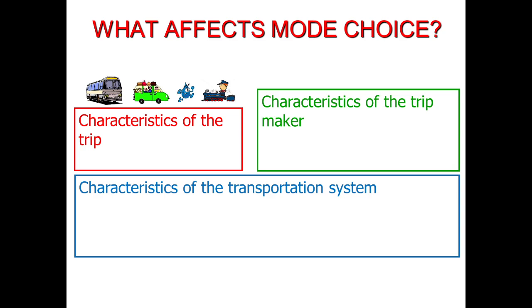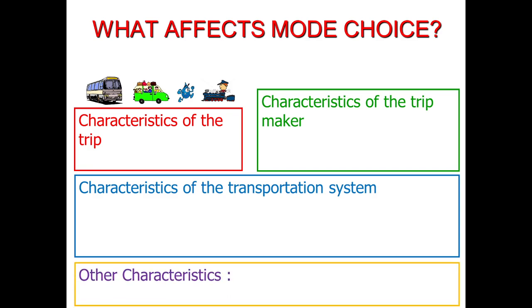For example, if you are using the transit system BRT, and you are sure that you won't be able to get a seat because the bus will already be overcrowded when it reaches the station, you most probably will decide not to travel in BRT, and you will travel using a taxi or any other service. So these are the characteristics of the transportation system, which ultimately lead to your mode choice. And last one, other characteristics include the prices of fuel, or the tolls or taxes, or fares of the transit system.